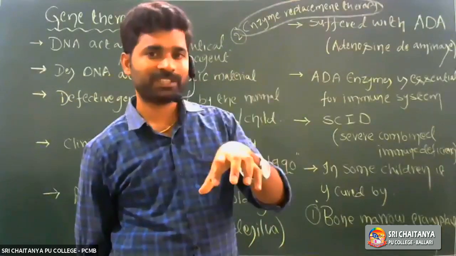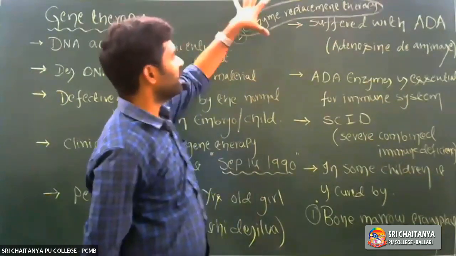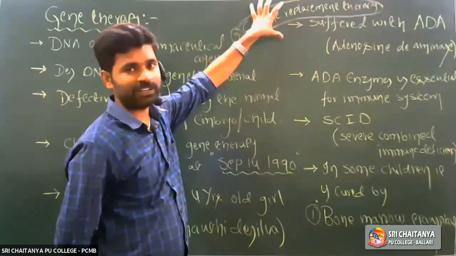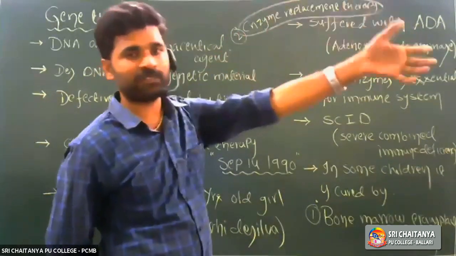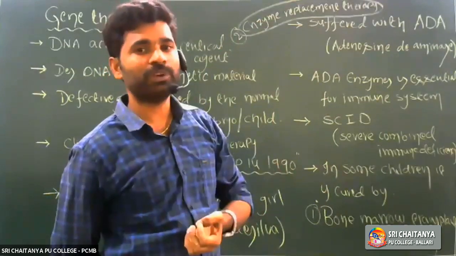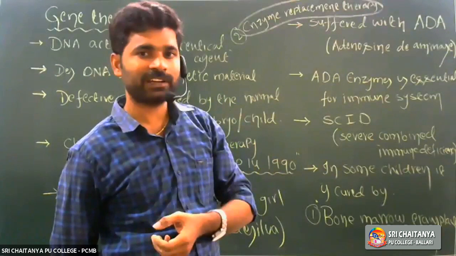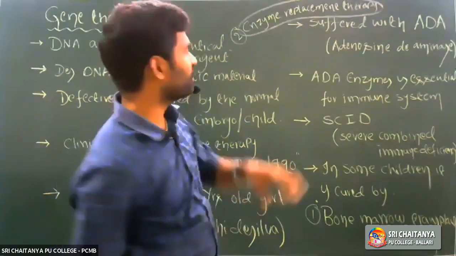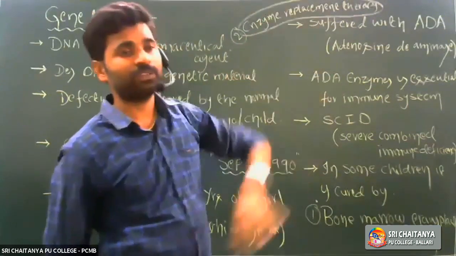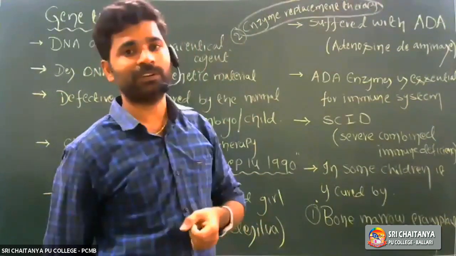In that stage, we collect those embryonic cells and introduce the ADA gene. The ADA gene is collected from another person and introduced into the embryonic cells, either at 4 cell, 8 cell or 16 cell condition. So that is a permanent cure of that genetical disorder.